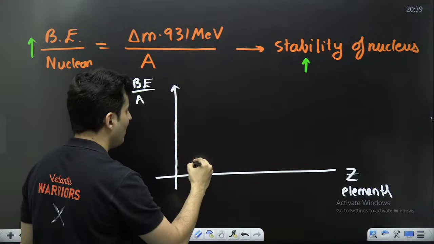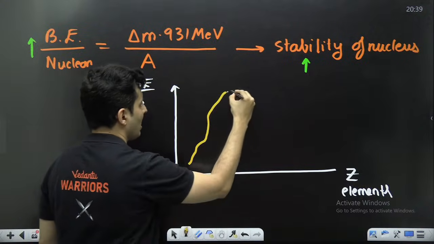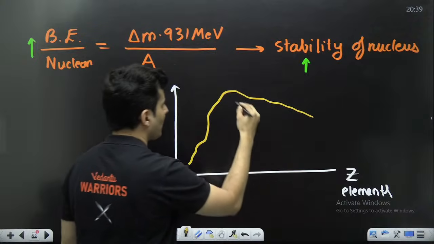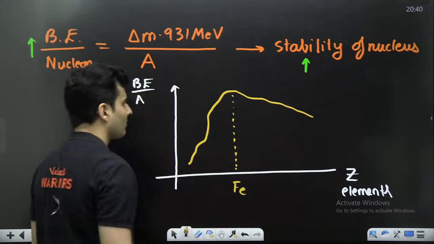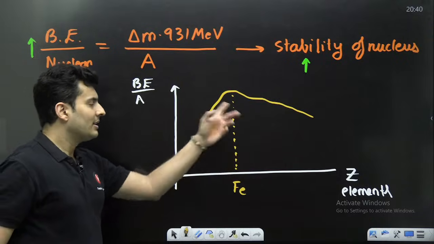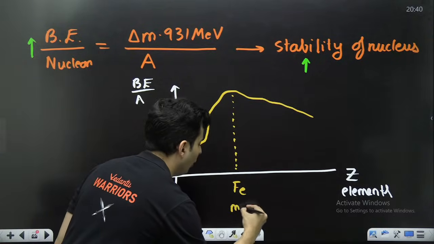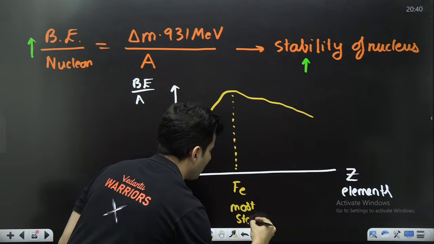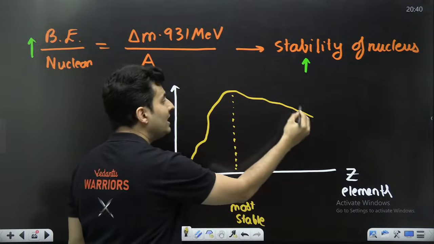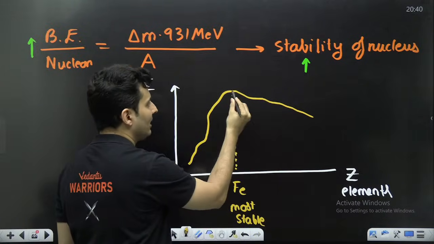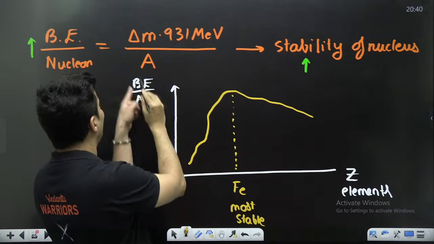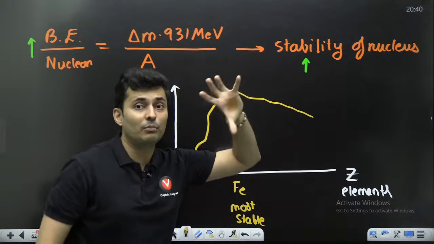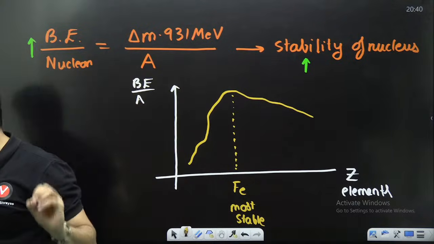That graph goes up, and then again comes down over here, and it reaches a maximum value for iron. That means iron is the most stable. These people over here will be jealous of this guy because he has more binding energy per nucleon. That means it is the most stable nucleus.